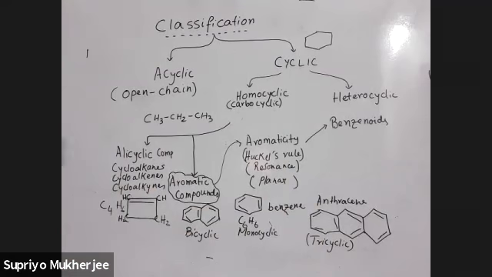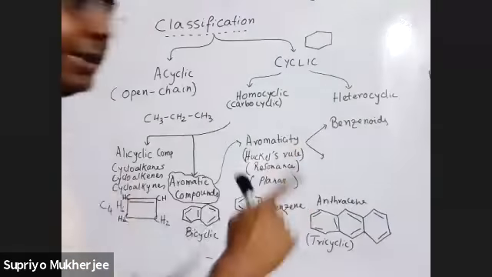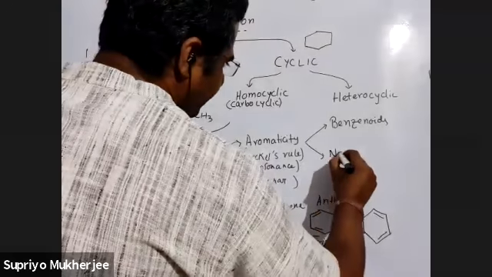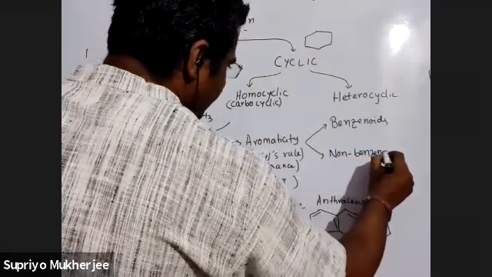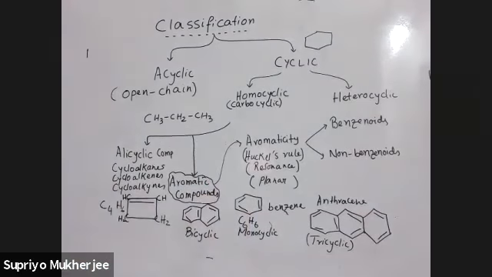Now there are certain compounds which do not have a benzene ring but still they are aromatic, called non-benzenoids. Non-benzenoids do not have a benzene ring but they are still aromatic. I'll just give you an example.